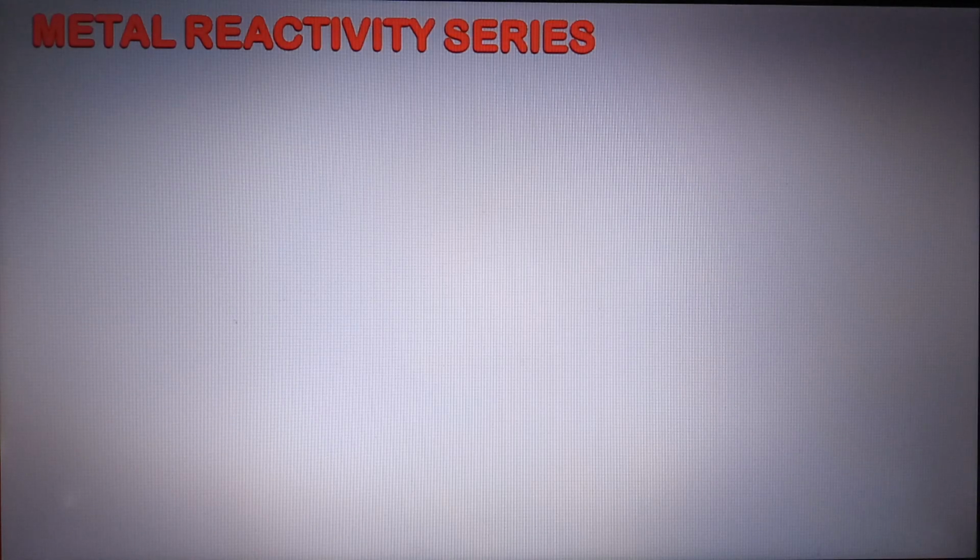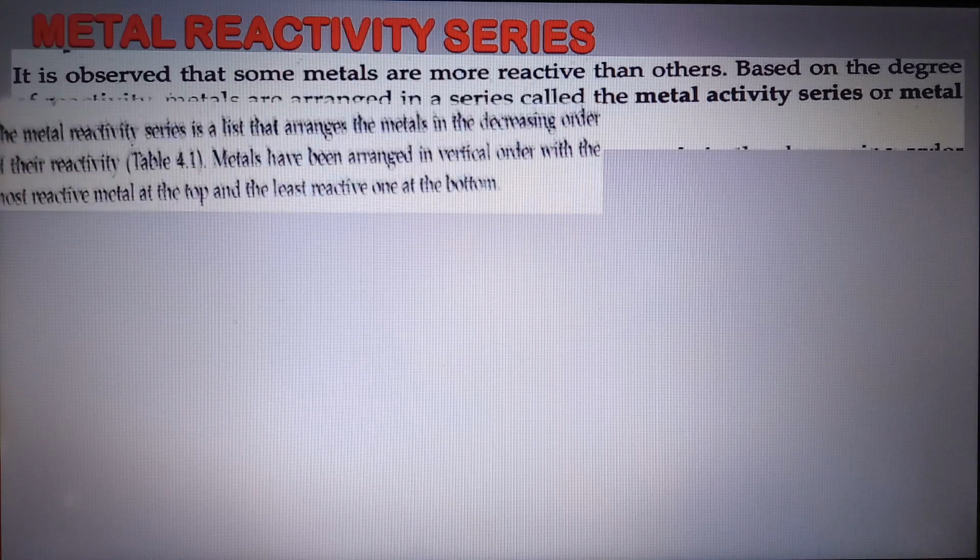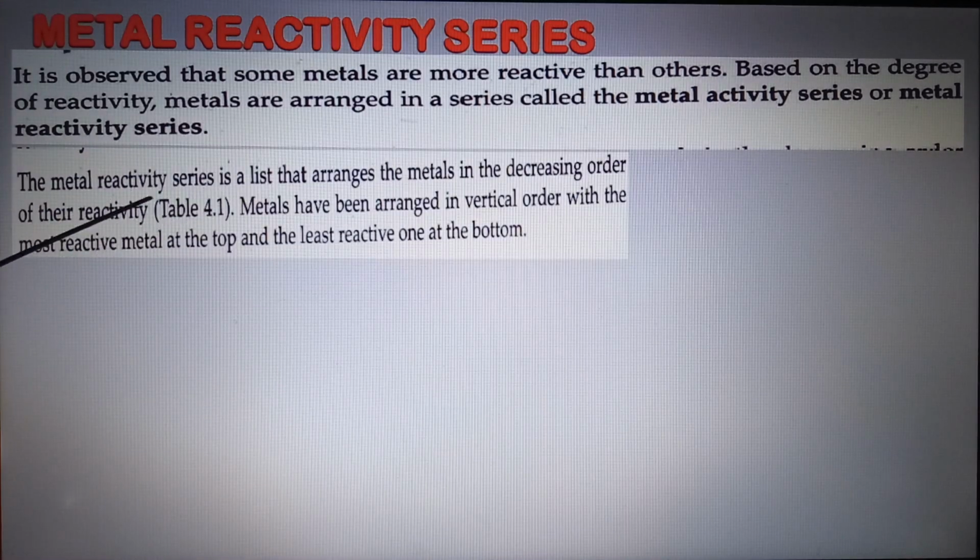Metal reactivity series, already I was talking about, so let me tell you what is metal reactivity series. It is observed that some metals are more reactive than others. Based on the degree of reactivity, metals are arranged in a series called the metal activity series or metal reactivity series. The metal reactivity series is a list that arranges the metals in the decreasing order of their reactivity, meaning the topmost will be the most reactive metal and the last will be least reactive.